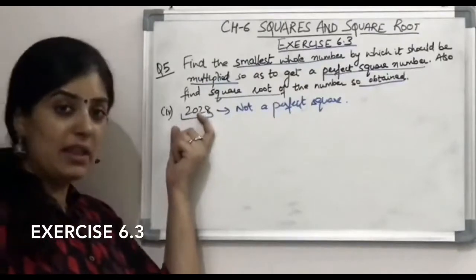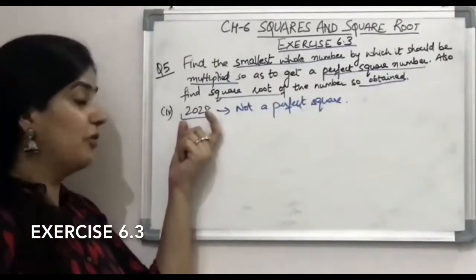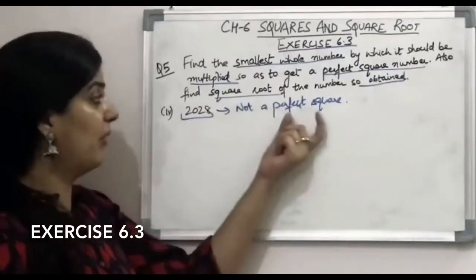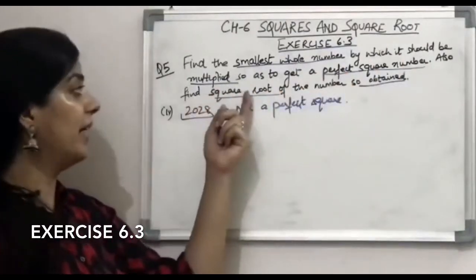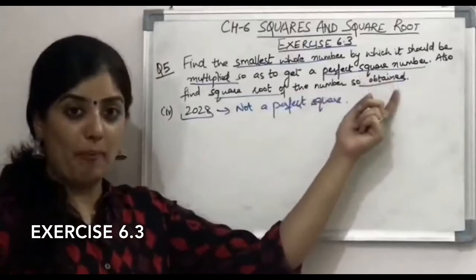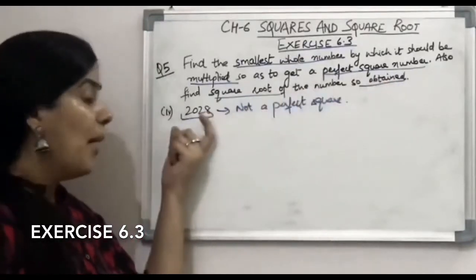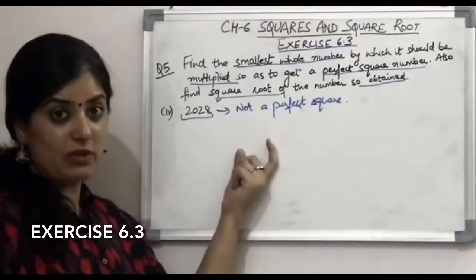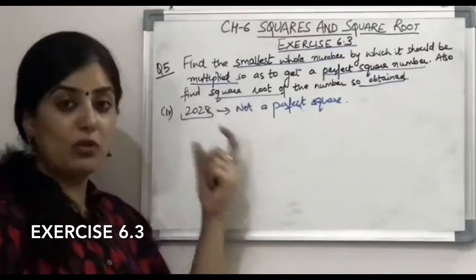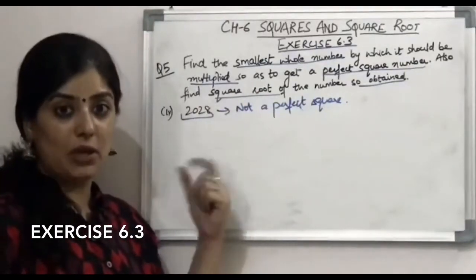The thing is we need a number that should be multiplied by it to make it a perfect square. What is the second part? The second part says also find the square root of the number so obtained. That means after multiplying, we will get a new number which will be a perfect square. You have to find the square root of that number. आपको उस number का square root निकालना है.